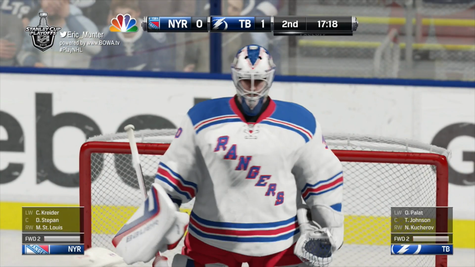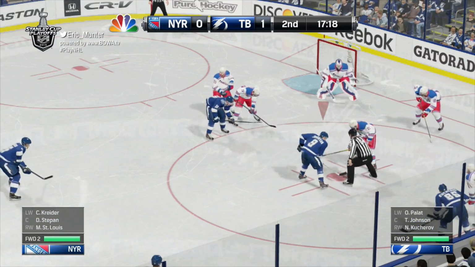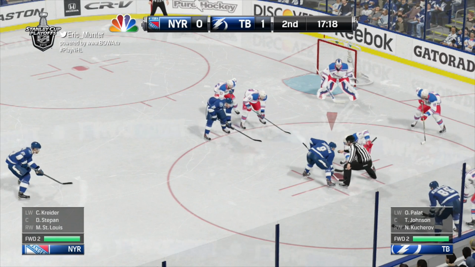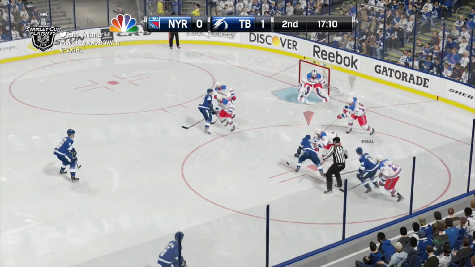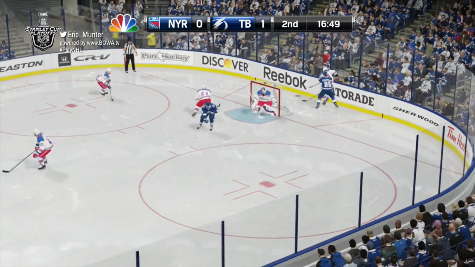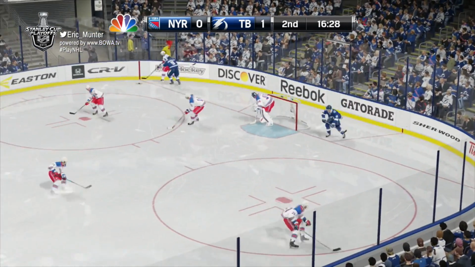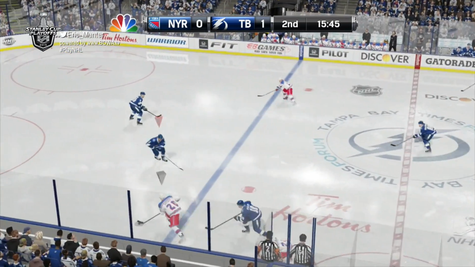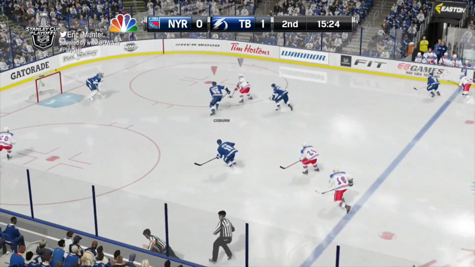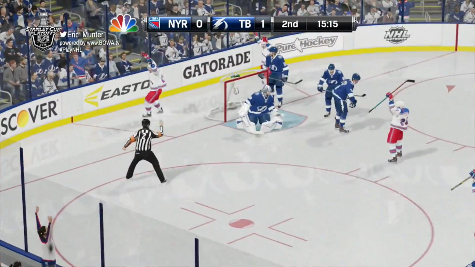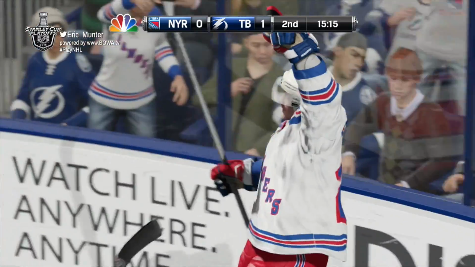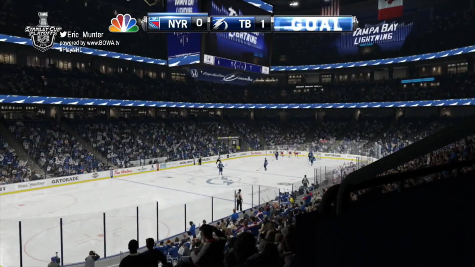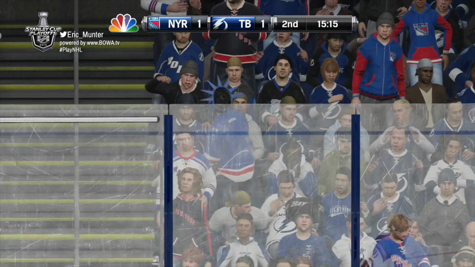2 minutes, 42 seconds already played here in the middle frame. Johnson squares in the dot against Eric Stepan. Won by the Rangers, it's Stahl down low. Pinned to the wall, now Boyle. Boyle gets it to Stepan, led to St. Louis. St. Louis on the left side, Chris Kreider with speed, over to Stepan again. Stepping up to Kreider, they score! What a setup, and Bishop nearly got it. But the Rangers have tied the game at 1.